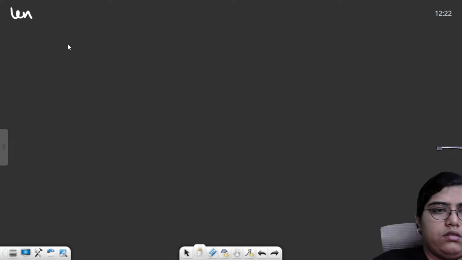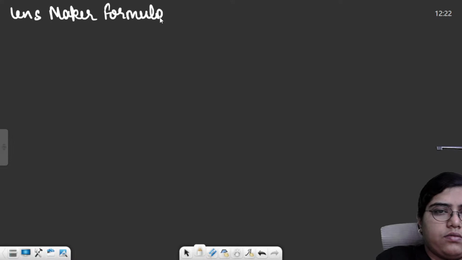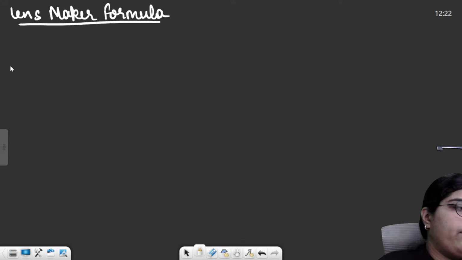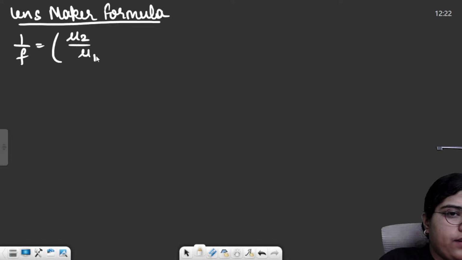Lens maker formula. For the lens maker formula, we discussed that 1 by f is equal to (mu2 by mu1 minus 1) into (1 by r1 minus 1 by r2).